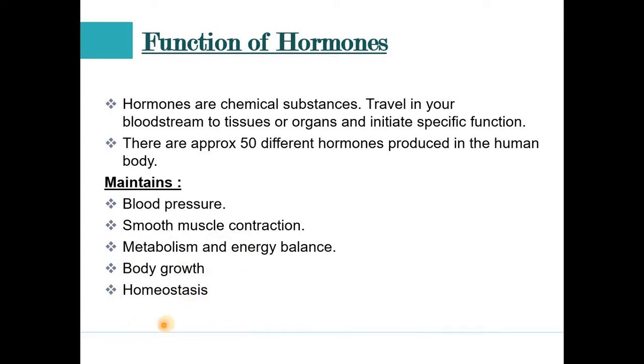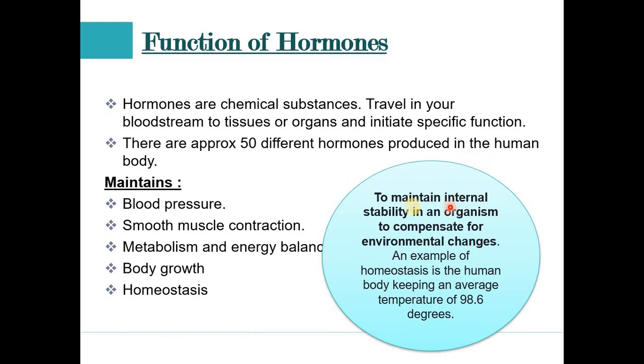So what is homeostasis? Look at this picture, guys. It is simply a biological process which maintains the internal stability of an organism to compensate for environmental changes. For example, a human body keeps an average temperature of 98.6 degrees. So what exactly is homeostasis? It is a biological process which maintains the internal mechanism of the organism to compensate for the external environment.